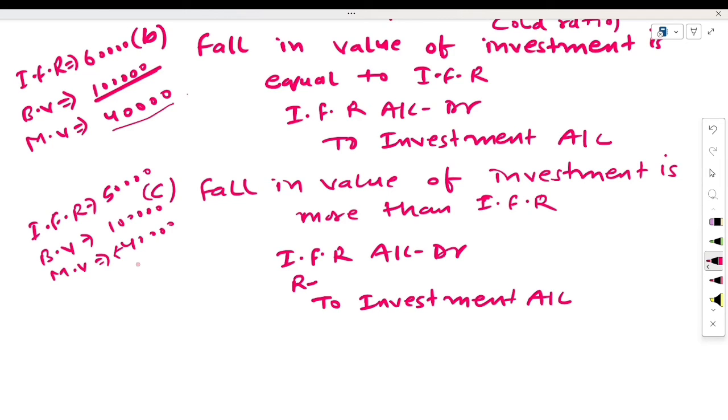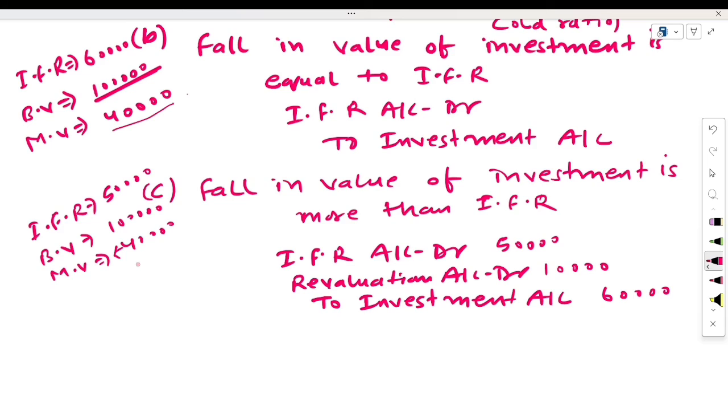Here revaluation account will be created. Debit. Your fall in the value of investment amount is 60,000. What was your reserve? 50,000. Then this 10,000 will go to the revaluation.